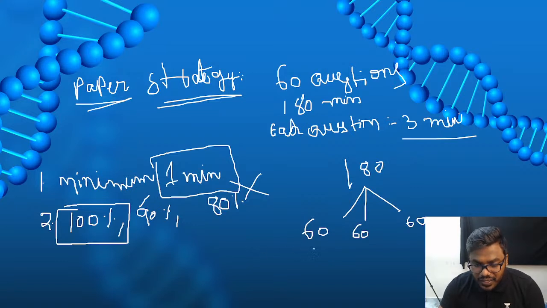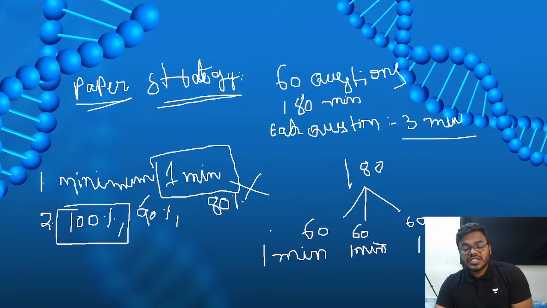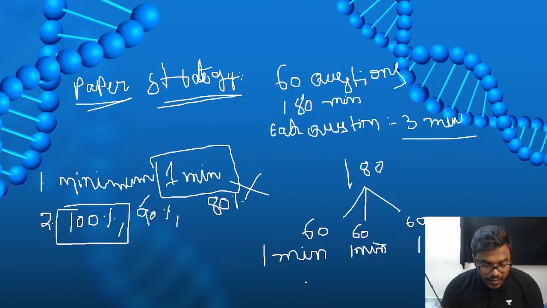You know, in the first 60 minutes, what is this? For every question I am getting 1 minute. Here also I am getting every question 1 minute. Here also I am getting every question 1 minute. Now what am I doing in the first 60 minutes? I am seeing the question paper very carefully. If I come to know that a question I am 100% sure of, only those questions I will answer.